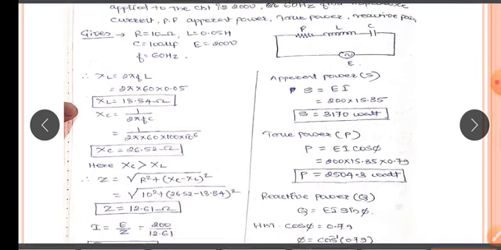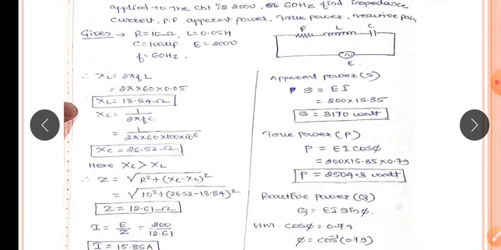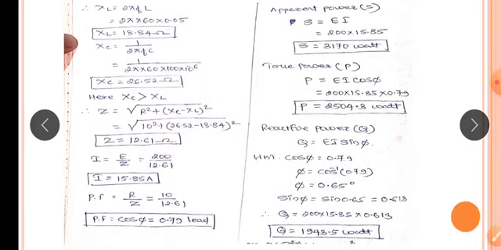Next, by considering the XL and XC value, here XC value is greater than the XL, hence the impedance Z equal to square root of R square plus XC minus XL the whole square, that is equal to square root of 10 square plus 26.52 minus 18.84 square. So Z value you will get as 12.61 ohm. As we know the value of voltage, that is 200, and the impedance Z is 12.61, so we can calculate current. I equal to E by Z, that is 200 divided by 12.61, so current you will get 15.85 ampere.